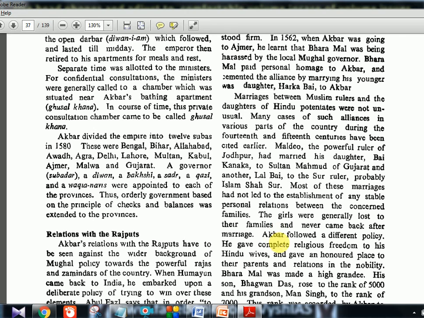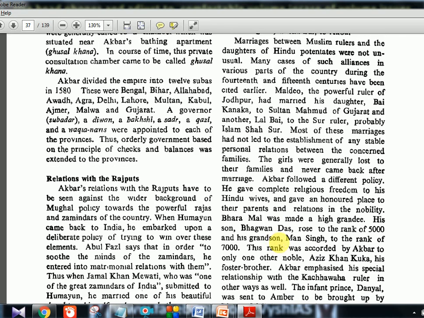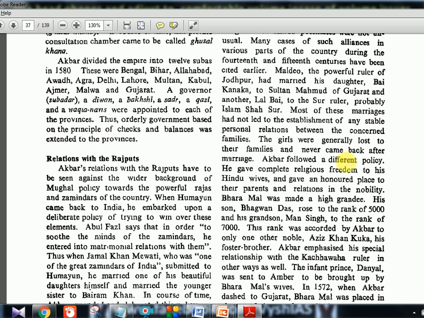Now Akbar followed a different policy, so that is what we are focusing on in this chapter. Akbar followed a different policy. He gave complete religious freedom to his Hindu wives and gave an honored place to their parents and relations in the nobility. So in the movie also you can see Jodha is allowed to have a temple within the premises, is allowed to do Hindu prayers and all those things within the Mughal premises, which is a totally Muslim kingdom. That is one thing.